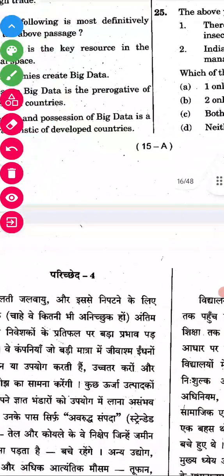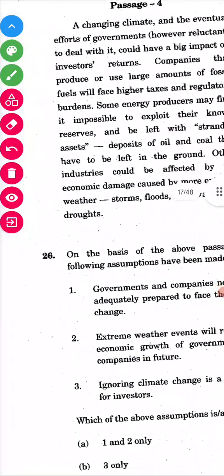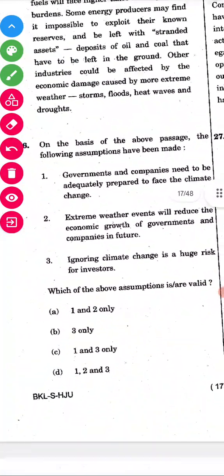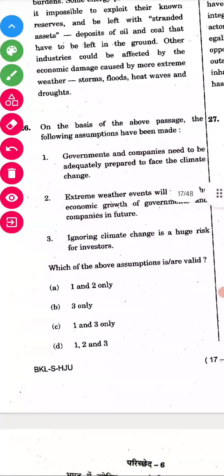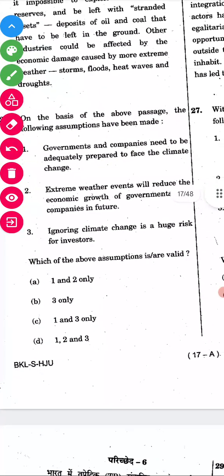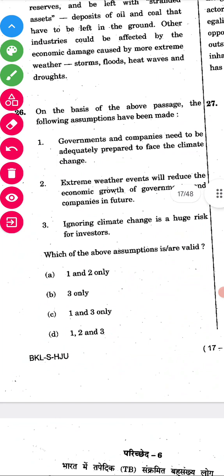See how easily we can solve the questions. By reading the passage, we will get many answers wrong sometimes. But sometimes we have to go through it. Without reading the passage, we can't answer sometimes.